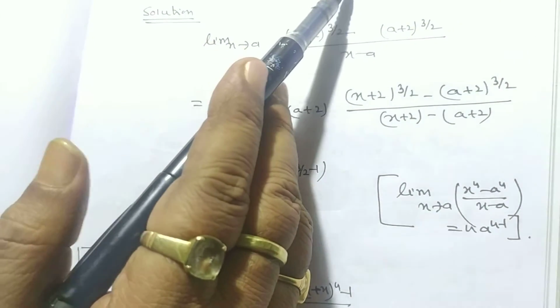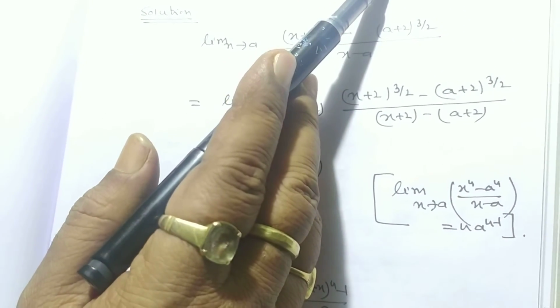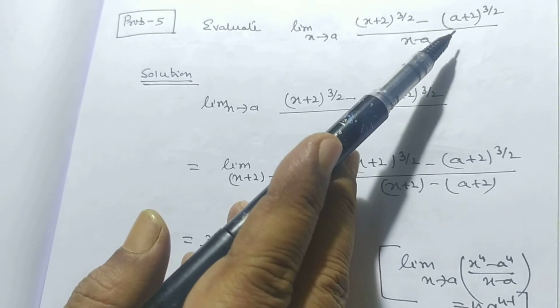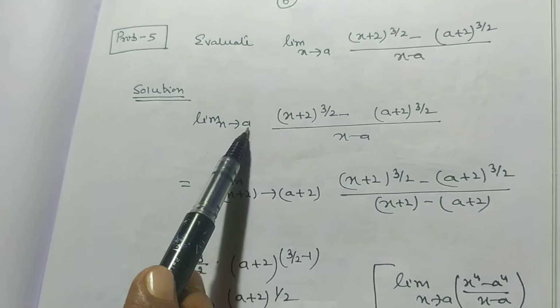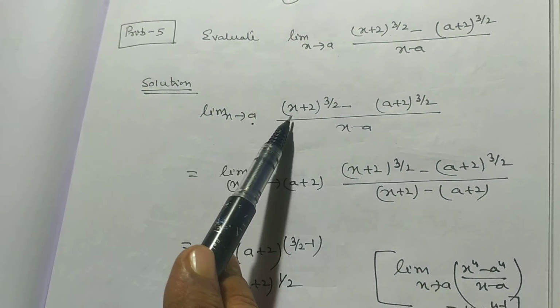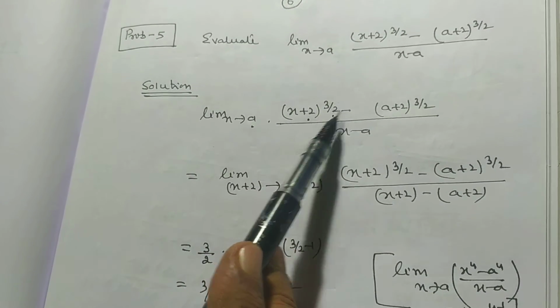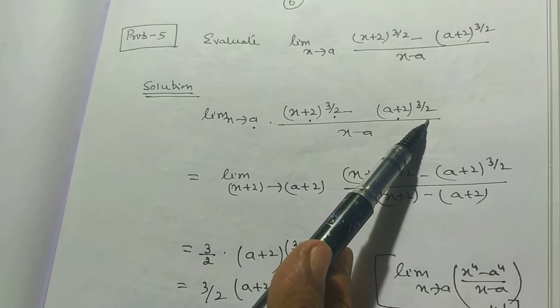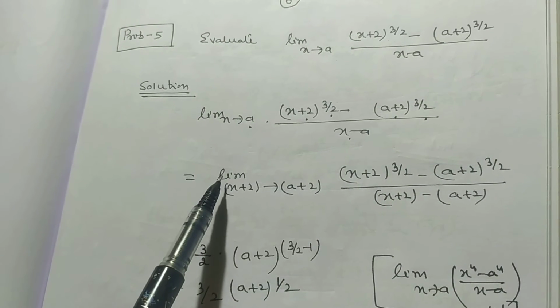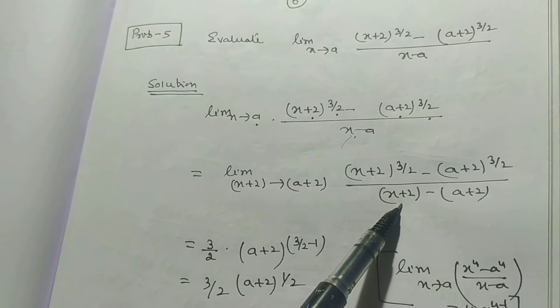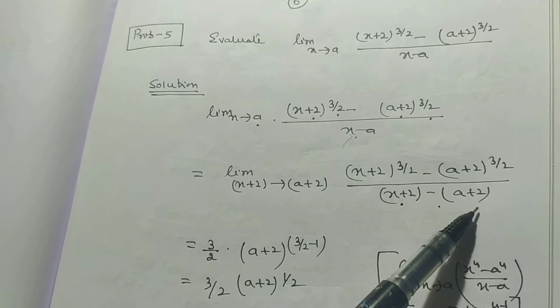Limit x tends to a, (x plus 2) to the power 3/2 minus (a plus 2) to the power 3/2, divided by x minus a. After solving, we have limit x tends to a, (x plus 2) to the power 3/2 minus (a plus 2) to the power 3/2, divided by x minus a. This x minus a can be written as (x plus 2) minus (a plus 2).